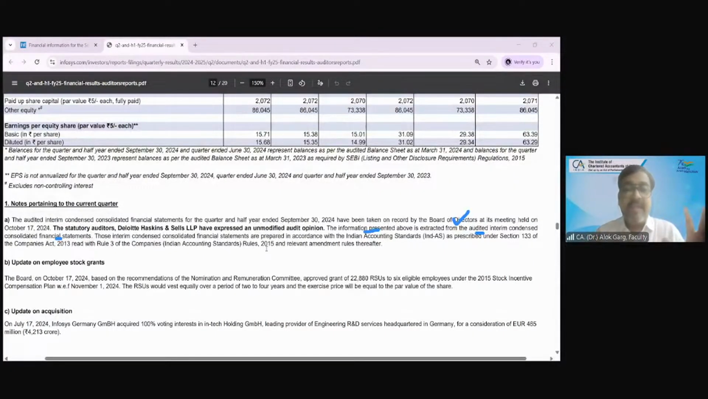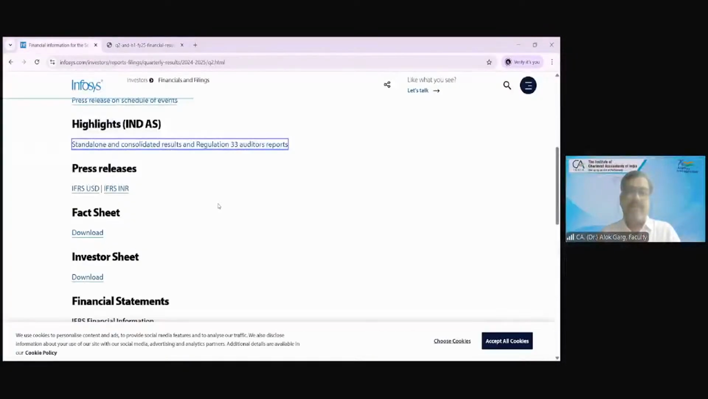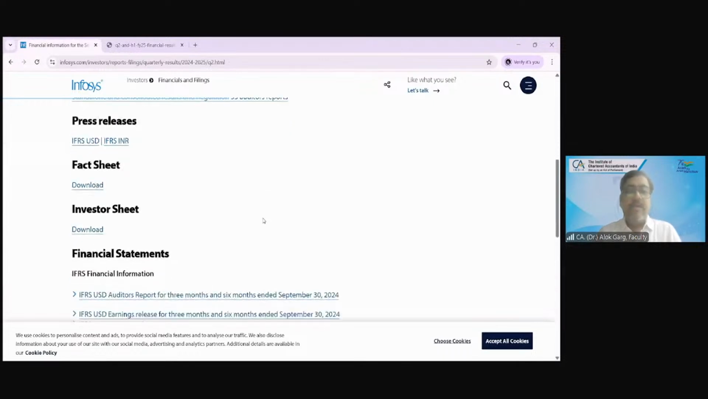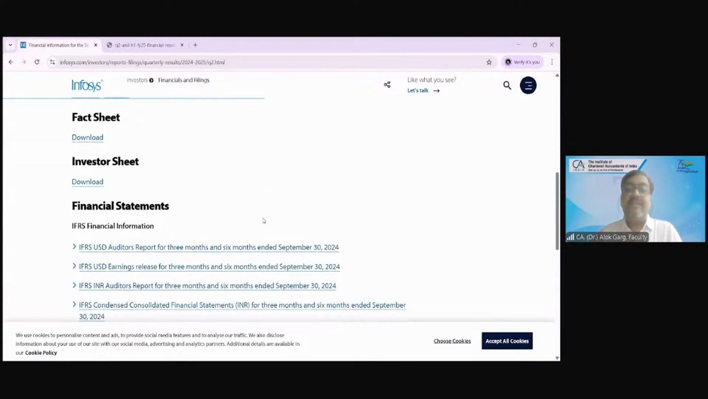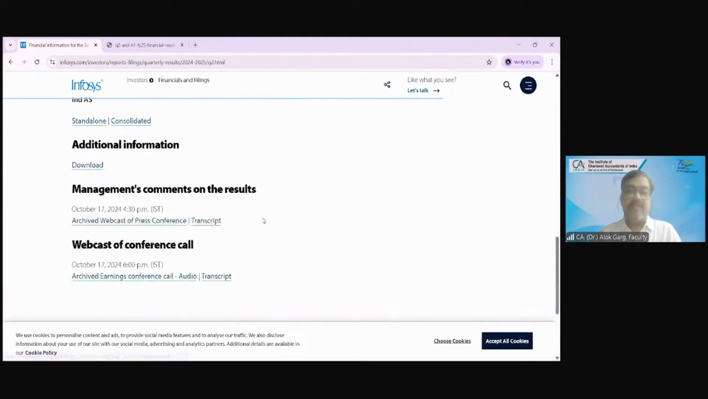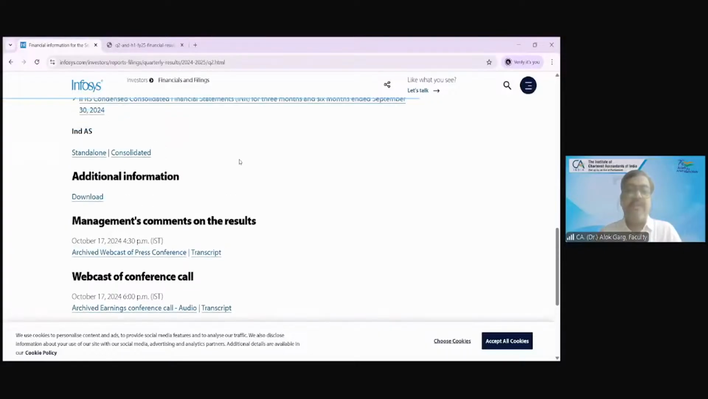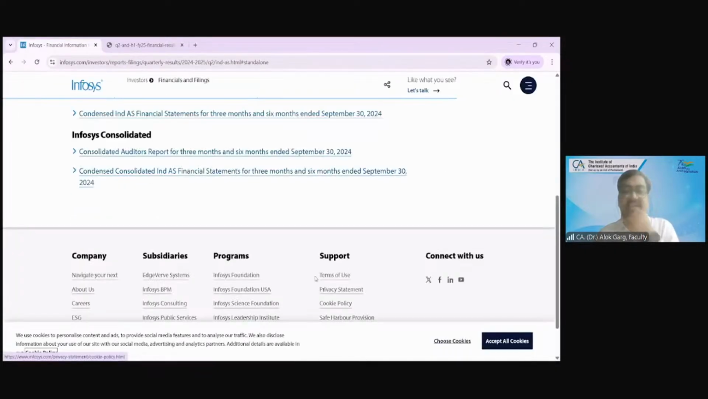So friends, have you understood the meaning of these financial results? Yes or no? Yes, sir. Now, let me show you the interim financial statement, right? Infosys has also published their interim financial statement. These are only 20 pages along with the auditor's report, consolidated and standalone both. Now let me open the standalone financial statement, not results, financial statement.